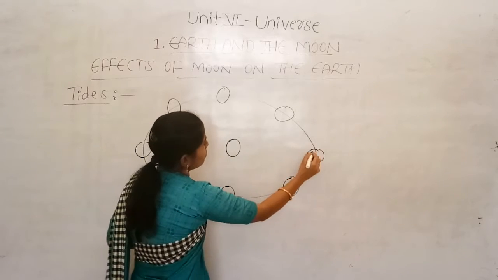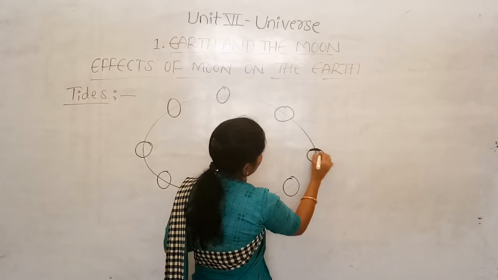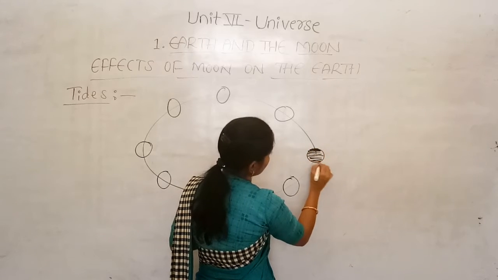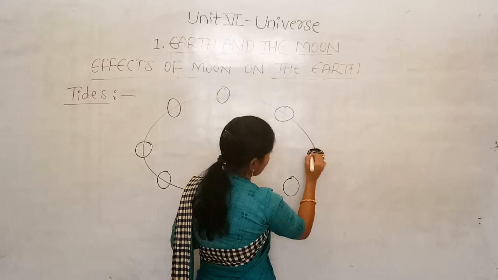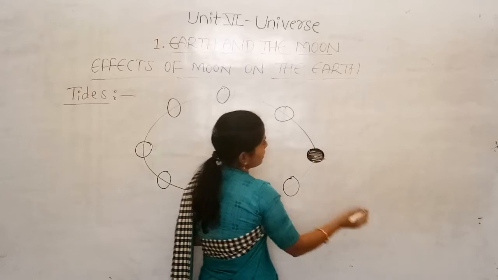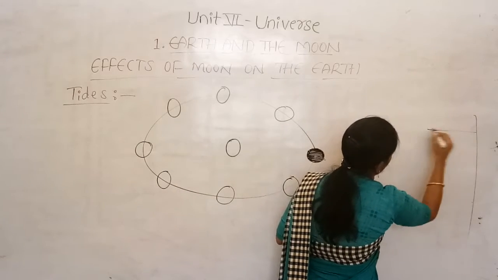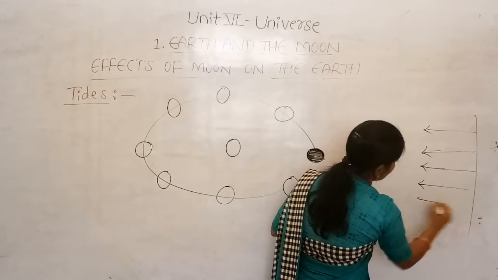Yes. So here we can observe the new moon, where we are not able to see the moon clearly in the night sky. Suppose this is the position of the sunlight, already you have learned about this in your previous class.